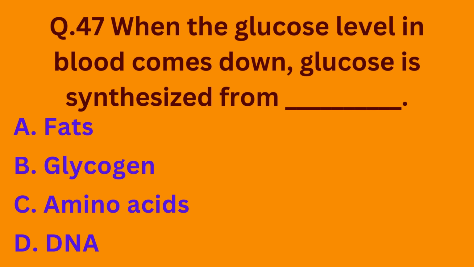Question number 47. When the glucose level in blood comes down, glucose is synthesized from dash. Option A, fats; option B, glycogen; option C, amino acids; option D, DNA. So whenever the glucose level in blood comes down, glucose is always synthesized from glycogen. So the correct option is option B.